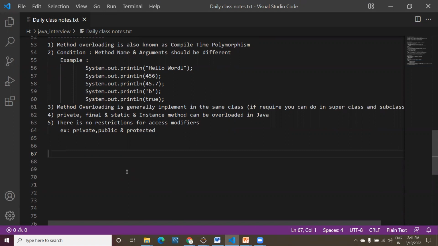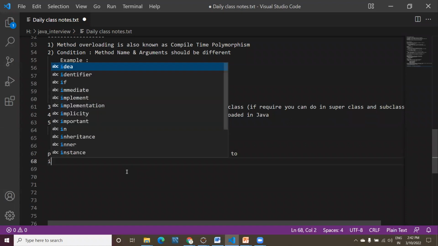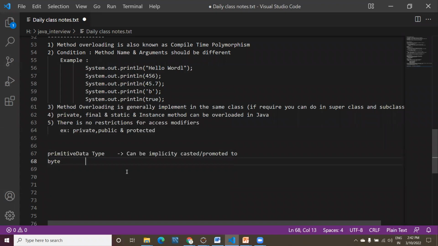See here how the casting works. A byte data type can be implicitly cast, or we can say promoted. If you take a byte, it will be cast to short, then int, long, float, and double data type.